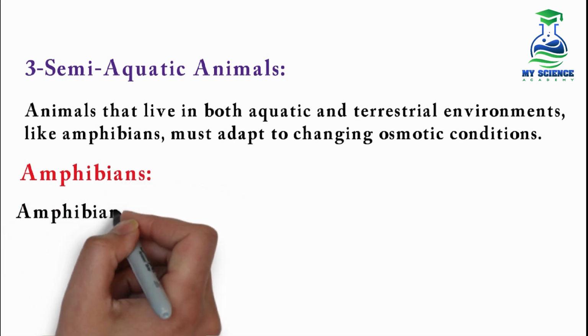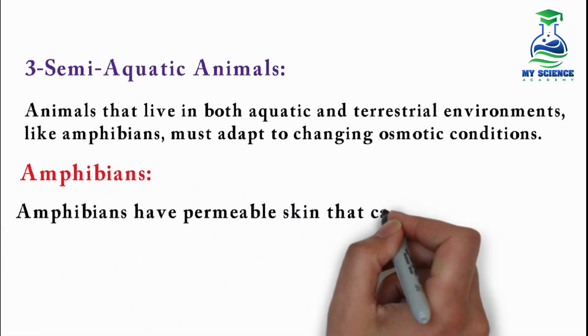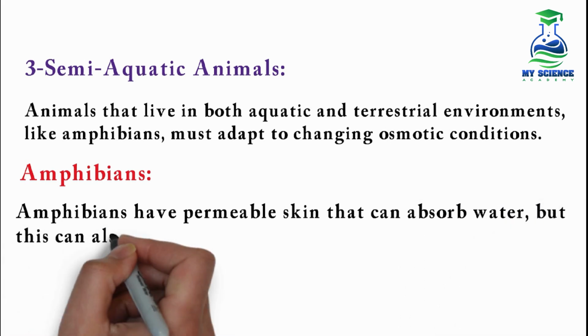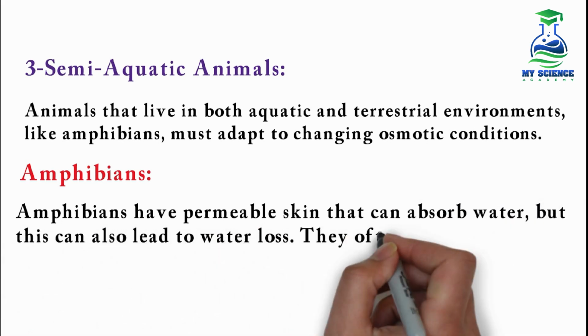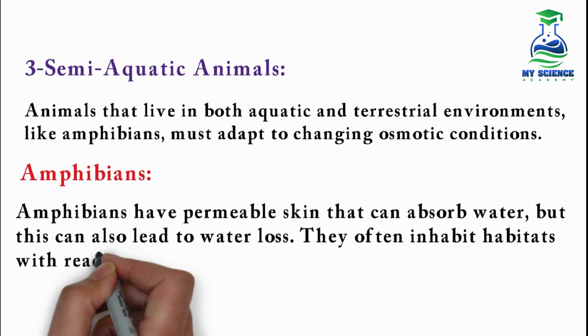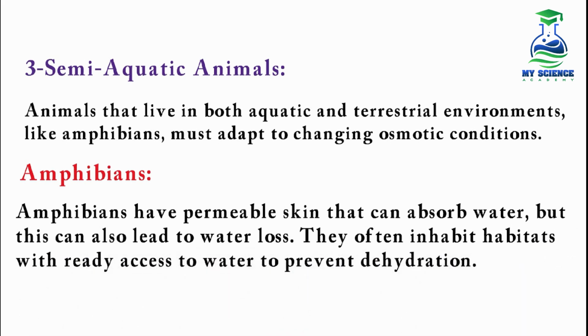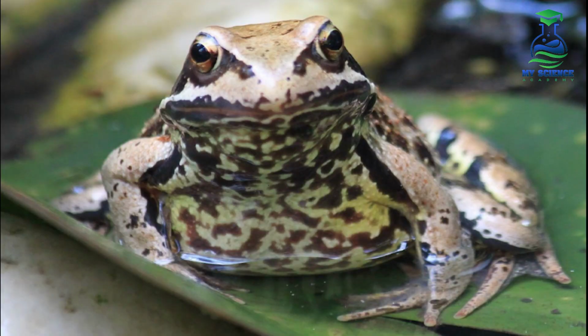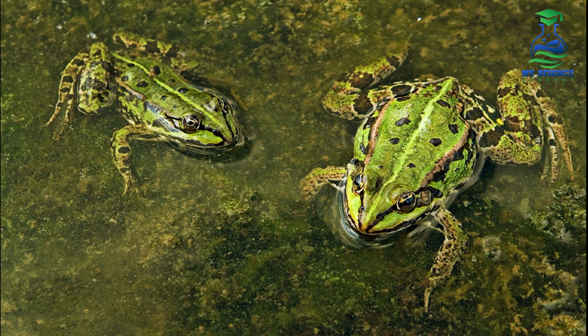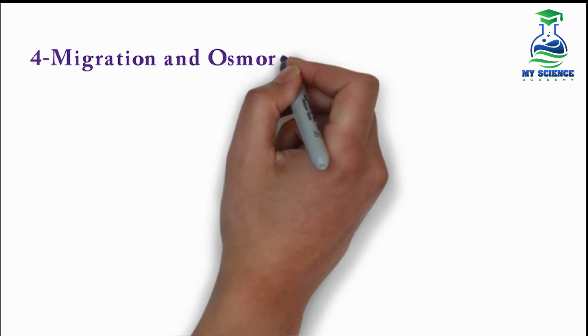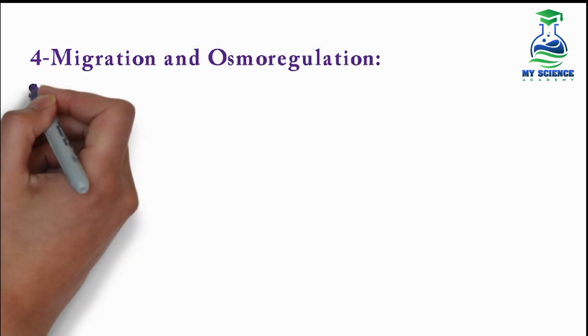Amphibians have permeable skin that can absorb water, but this can also lead to water loss. They often inhabit habitats with ready access to water to prevent dehydration. So that's why amphibians live inside the water or near water, so they can access water easily to prevent dehydration. Number 4 is migration and osmoregulation.